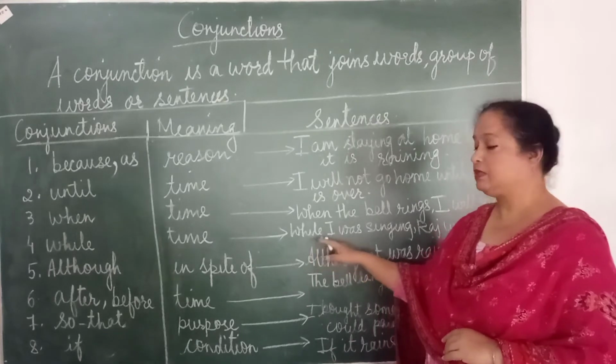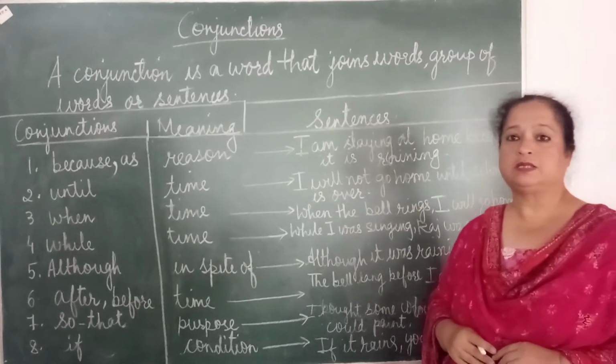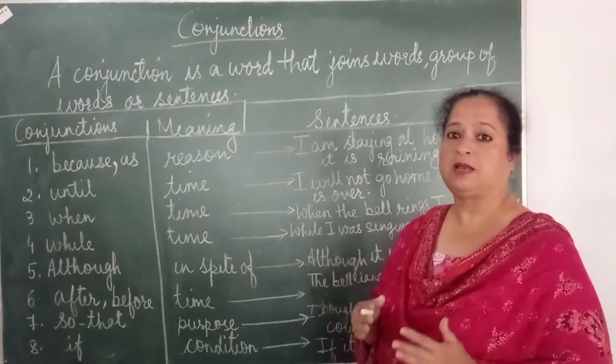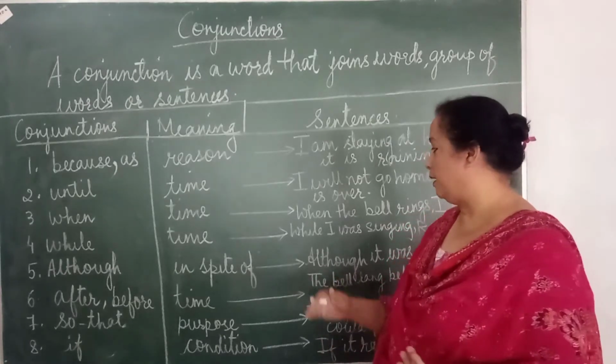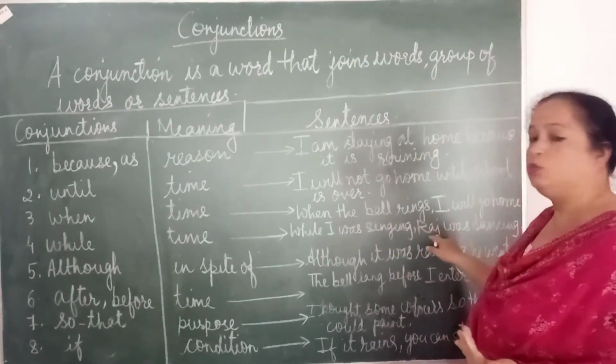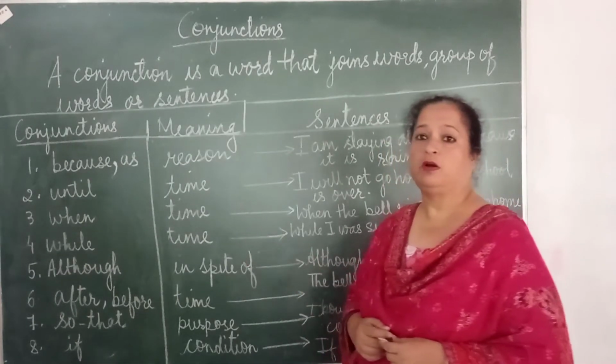And what is the example that I have written? While I was singing, Raj was dancing. So what is the thing happening over here? At the very same time, two things were being done. And what was it? I was singing. While I was singing, who was dancing? Raj was dancing. Next we have although.